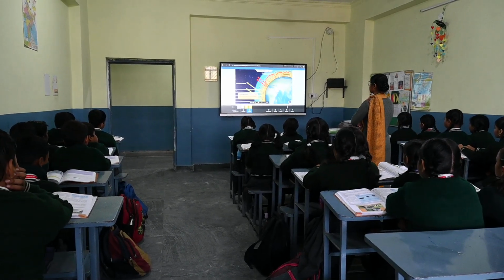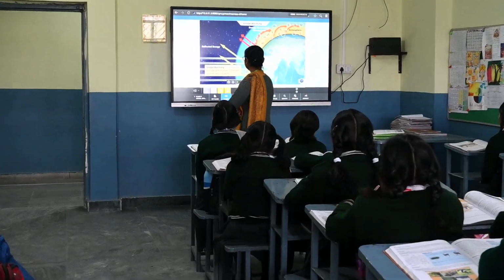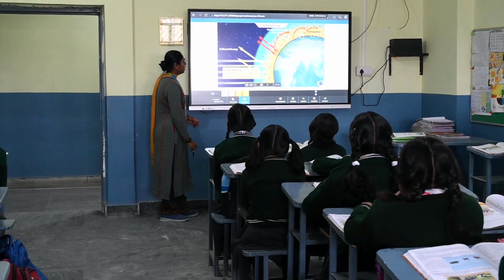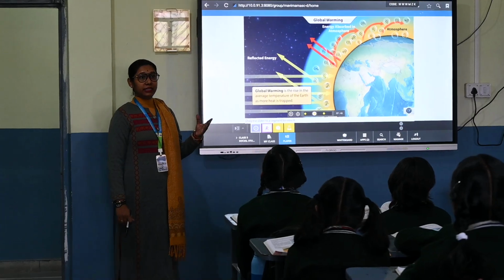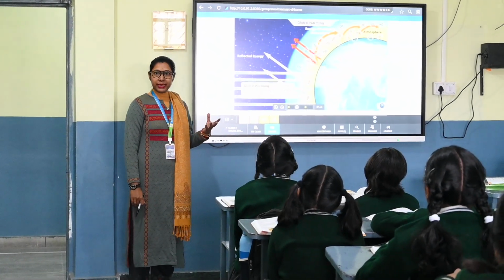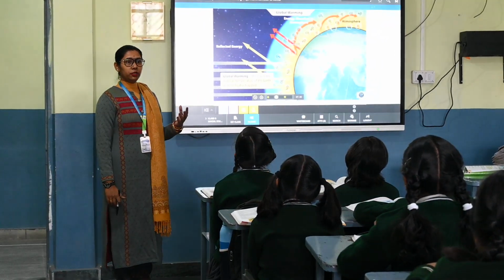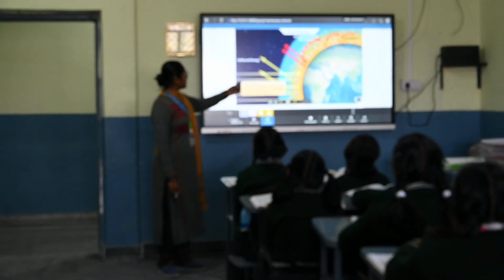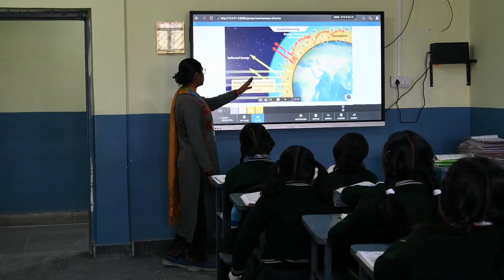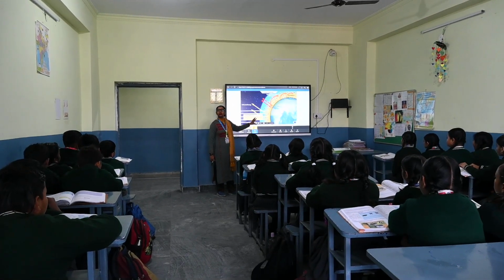When the concentration of these greenhouse gases increases in the atmosphere, the average temperature on the Earth also rises. So when the gases increase day by day, our pollution is increasing? Yes. Because of deforestation and the increase in air pollution and gases, the temperature on the Earth increases. That causes the increase in temperature of the Earth, and that is called global warming.